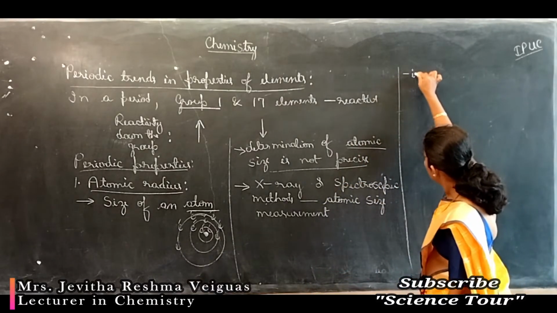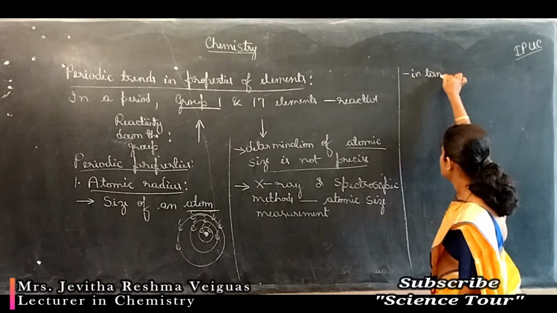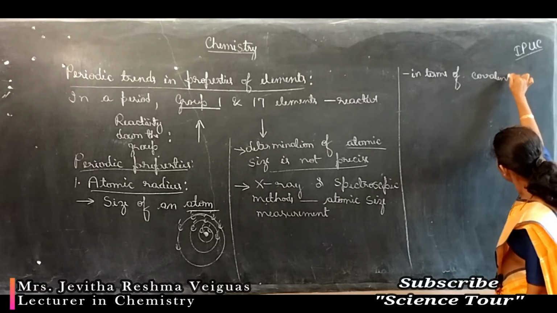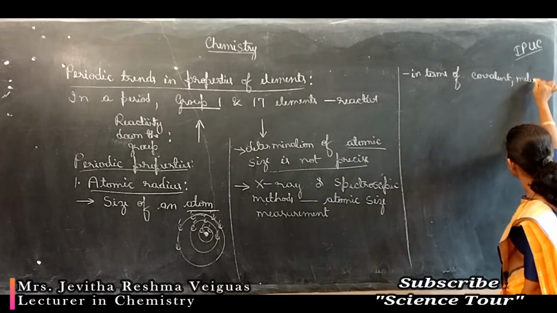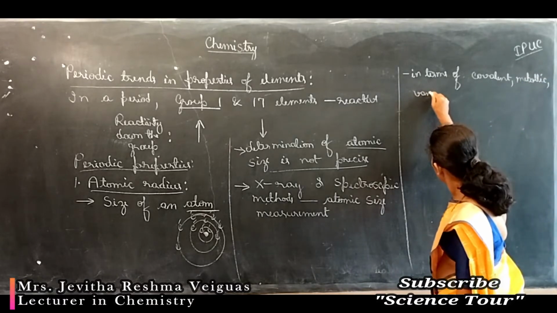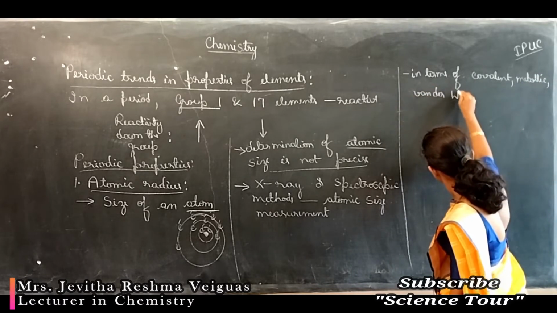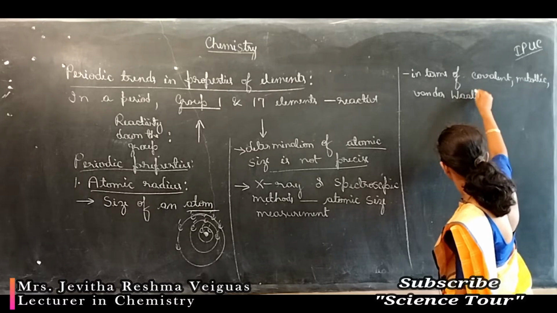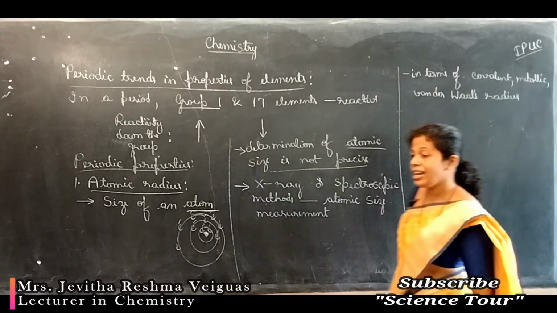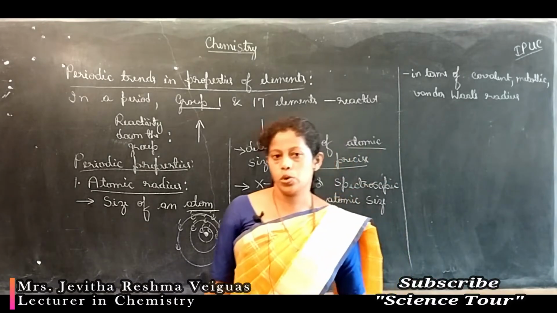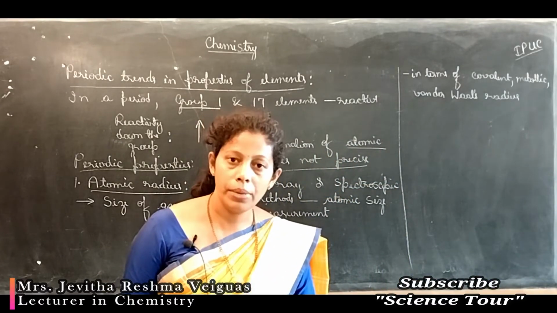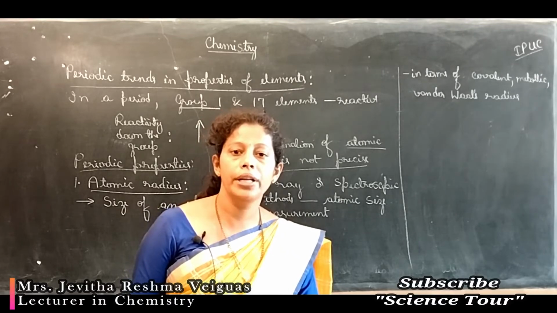This atomic radius can be given in terms of covalent radius or metallic radius or van der Waals radius. Atomic radius can be expressed in terms of covalent radius or metallic radius or van der Waals radius.